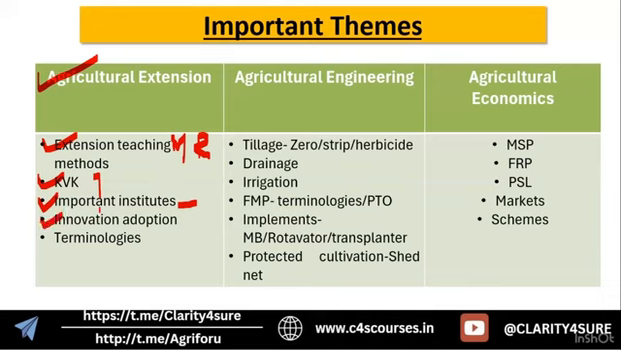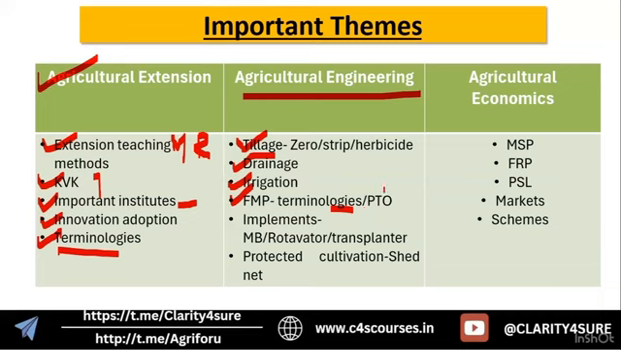Next is innovation adoption. As I said, the complexity concept was there, and there are different terminologies where questions could come. Next, agriculture engineering. From agriculture engineering, you could expect questions on tillage, which is an important part, then drainage and irrigation. From farm power and machinery, there are different terminologies like PTO. Different implements like MB plow, rotavator, transplanter are important; there were questions on implements. And protected cultivation, as I said: shade net house, polyhouse, greenhouse. Just go and cover the definitions of it.